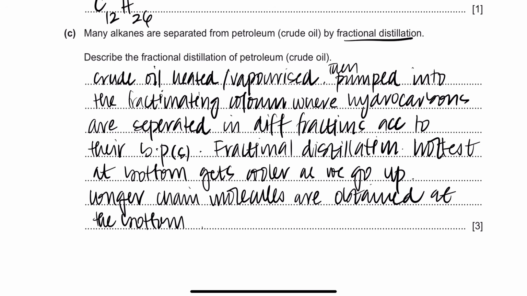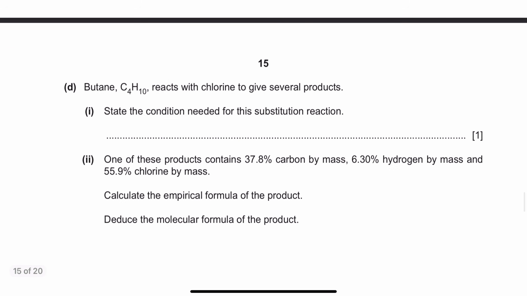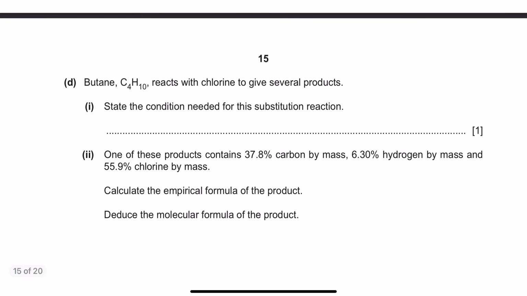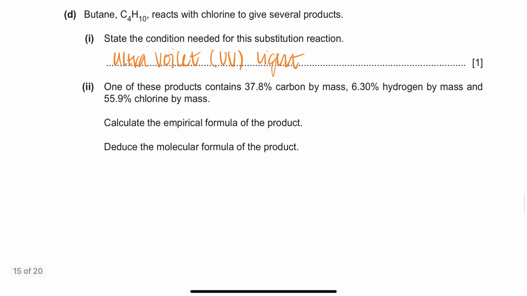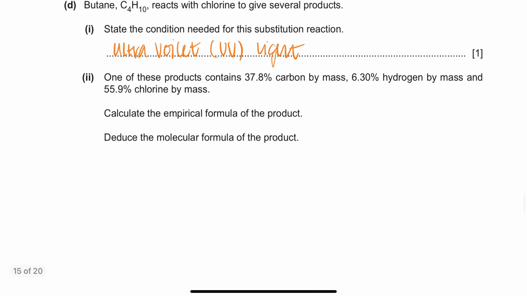Good stuff, easy. It is very necessary to mention the term fractionating column. Okay, butane reacts with chlorine to give several products. State the condition needed for the substitution reaction. Ultraviolet light, or UV light.